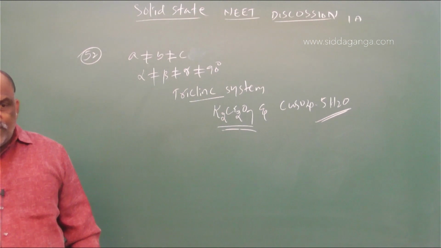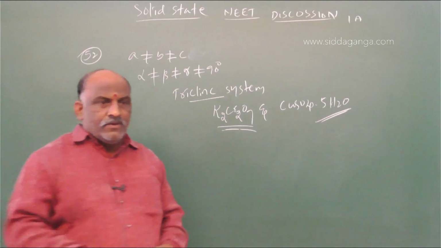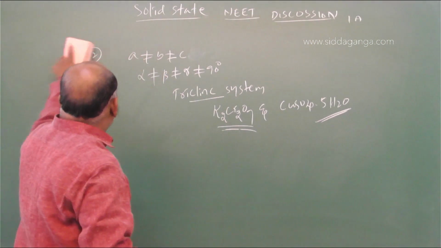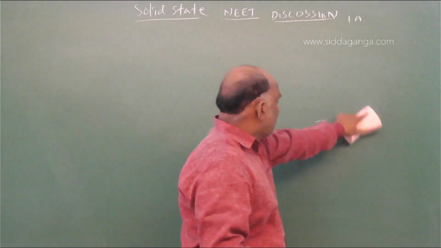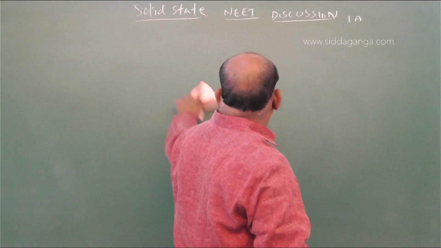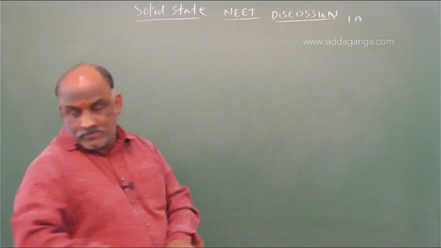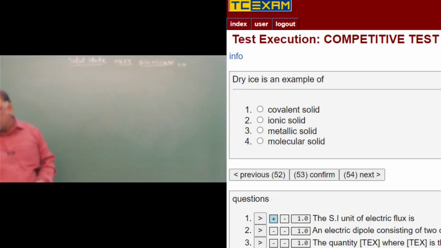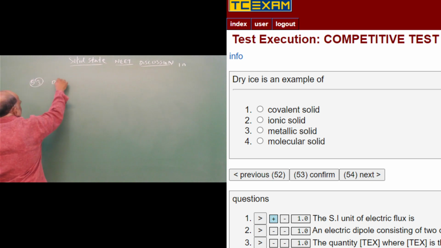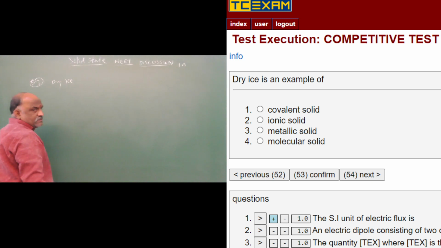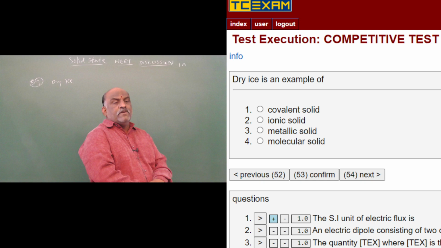And next question number 53. Dry ice is an example of.